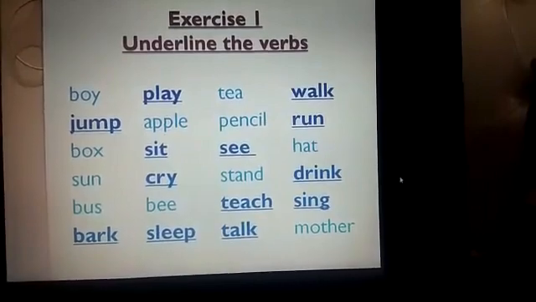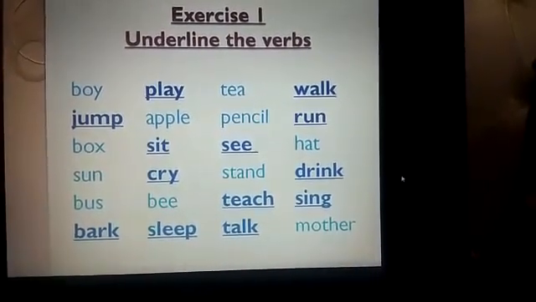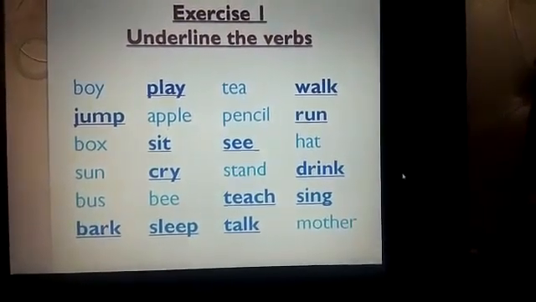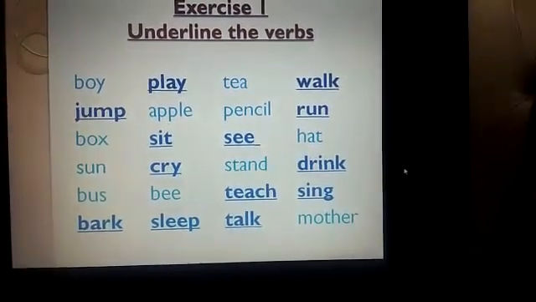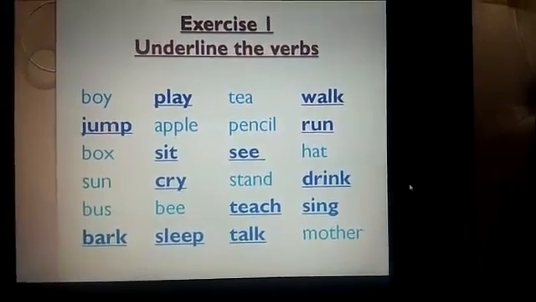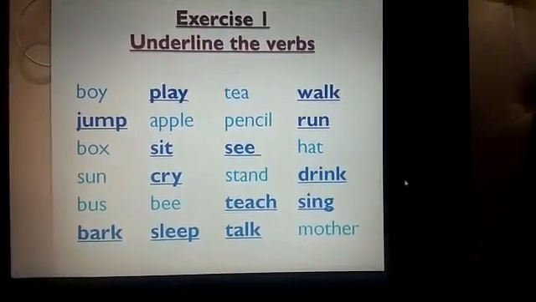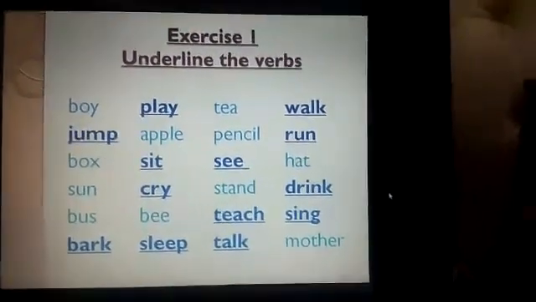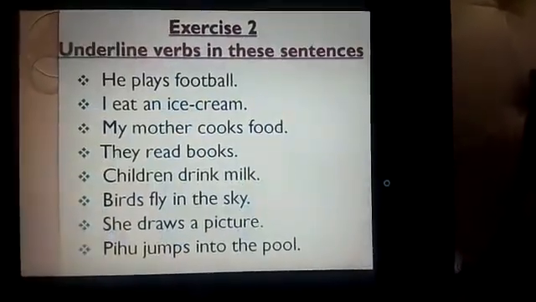Let us read all the underlined words. Play, walk, jump, run, sit, see, cry, drink, teach, sing, bark, sleep. So all these words are action words or doing words or verbs. Okay children, I hope you all have understood. Now let's go to another slide.